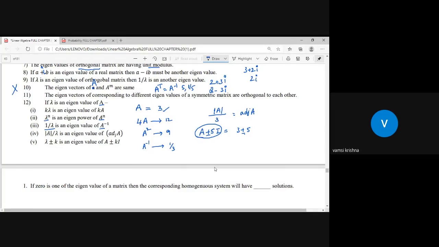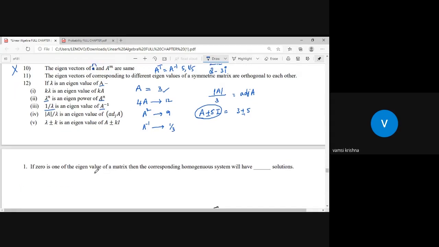Okay, students, I hope you got a better understanding about this. Now I want to take a question here. If 0 is one of the eigenvalues of the matrix, then the corresponding homogeneous system will have dash solution. Dash solution means what type of solution?